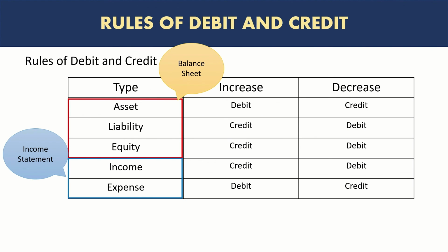So now we will go back to the rules of debit and credit. I think we have developed a very good understanding of assets, liabilities, equity, income, and expenses. We've also learned some of the key accounting principles. We already know the rules of debit and credit. So I think it's a good time to do some practice on the accounting entries. And after we have done that practice, we'll look at the flow of accounting entries into the general ledger, trial balance, and finally financial statements such as the balance sheet and income statement.